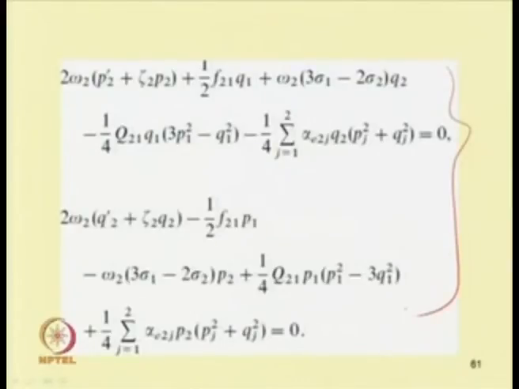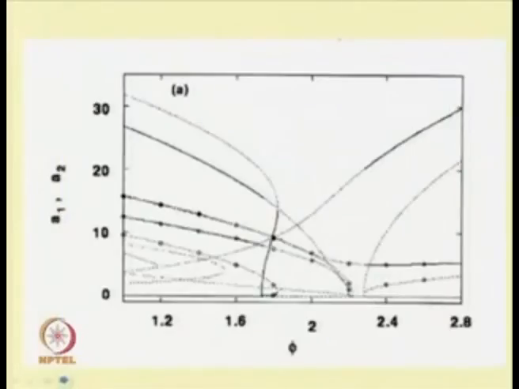Now, by solving these equations one can study their stability. By perturbing these equations one can study stability, and by solving those algebraic or transcendental equations one can get the response. So, this is a typical response zone. One can see several branches of the response there. Unlike the Duffing equation with cubic nonlinearity, where one can get only 2 branches, here several branches have been obtained and several bifurcation points are also shown.